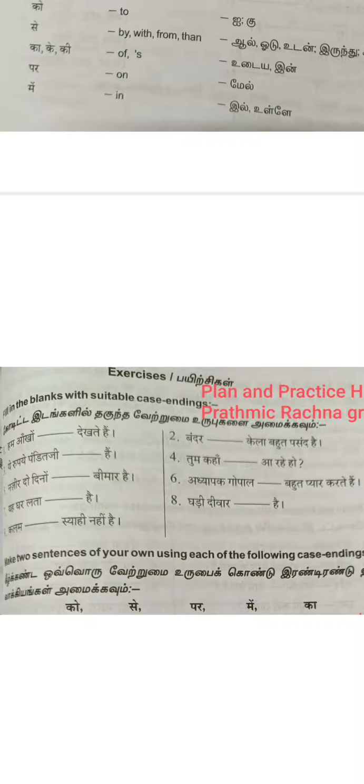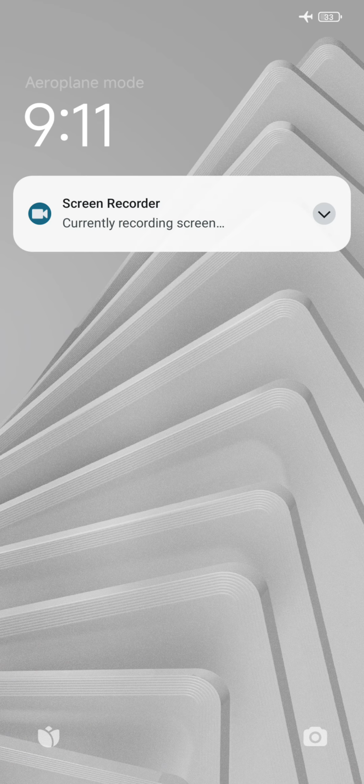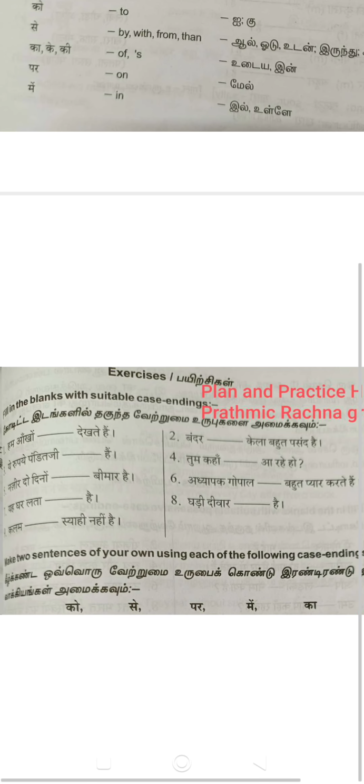There is no ink in the pen. So में means in. That is the case ending for the ninth question. कलम में स्याही नहीं है.